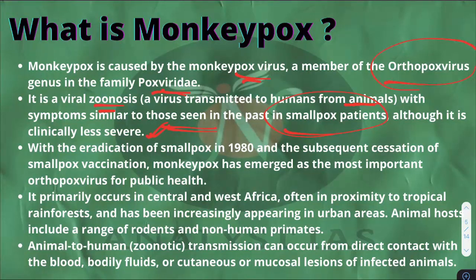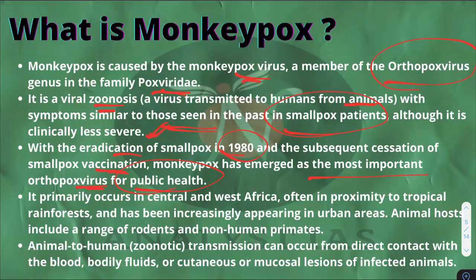We know that smallpox is something which has already been eradicated, right? With the eradication of smallpox in 1980 and the subsequent cessation of smallpox vaccine, monkeypox has emerged as the most important orthopox virus for public health.